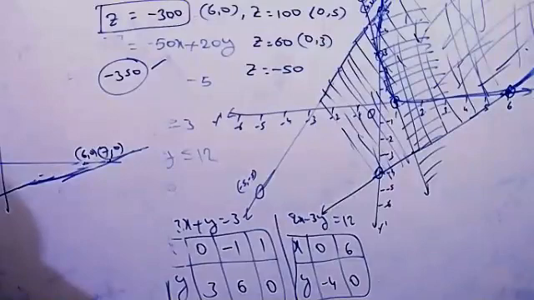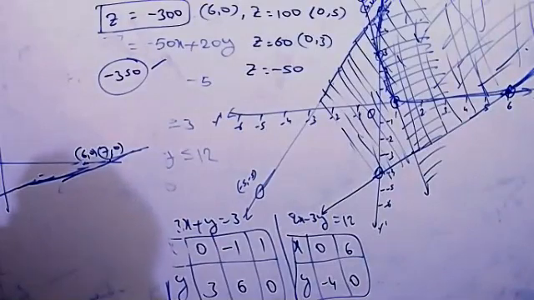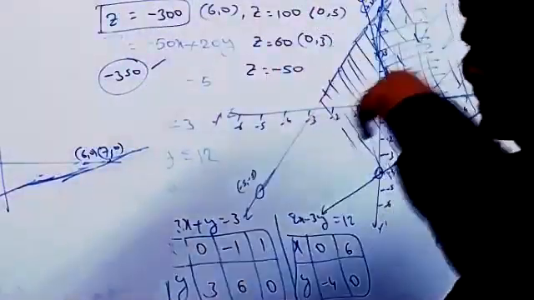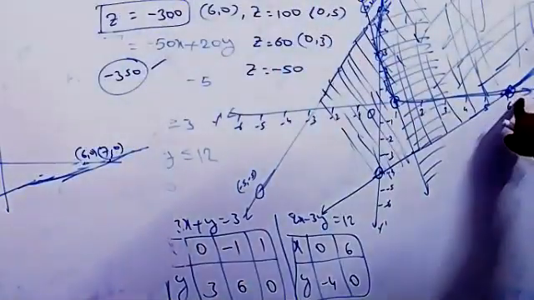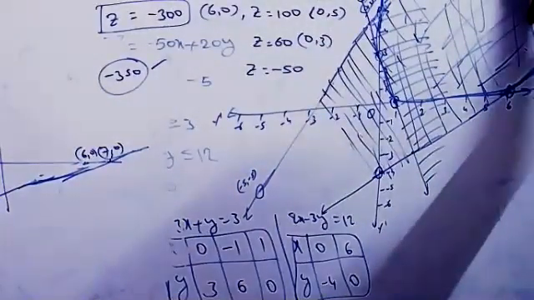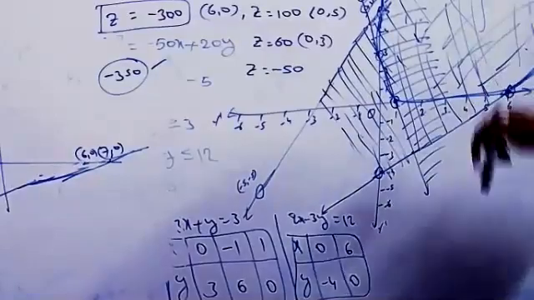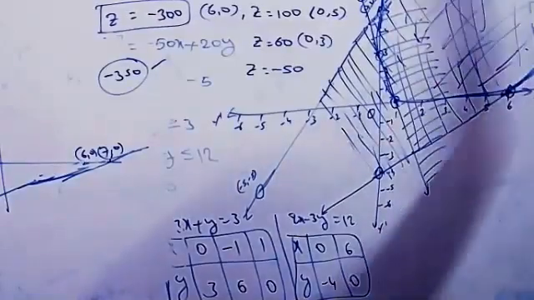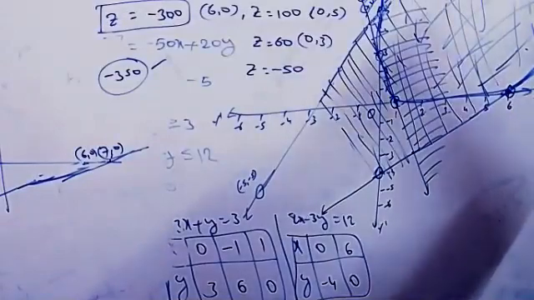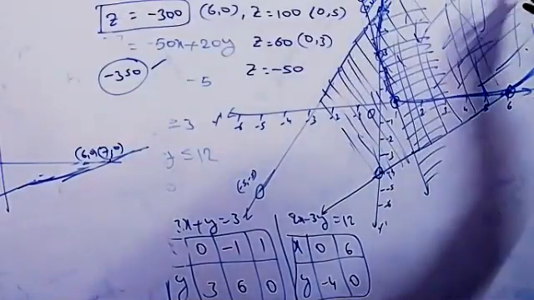Here what they have given is: therefore z equal to minus 50x plus 20y has no minimum value subject to the given constraints. Why they are telling it like that, you can observe. It is the same thing, so don't get any confusion. We take the final point as the minimum, but if the region is unbounded, it will keep extending beyond. Understood now? That's why they say for these lines it is no bounded region.